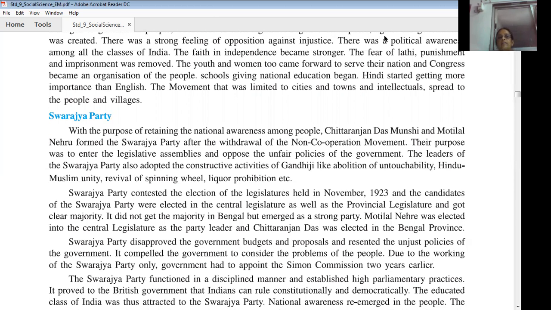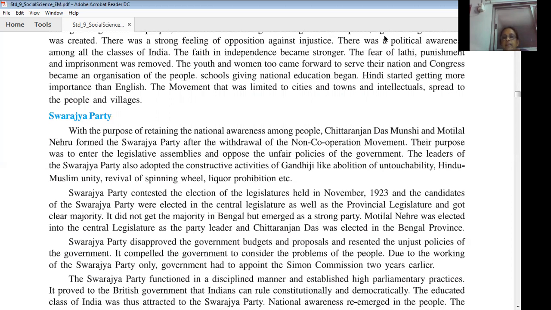So who established the Swarajya Party? Chittaranjan Das and Motilal Nehru. Why did they start it? In order to retain national awareness among the people. When was it established? After the withdrawal of the non-cooperation movement. What was their purpose? To enter the legislative assemblies and oppose the unfair policies of the government. And they decided to continue the positive aspects of Gandhiji's non-cooperation movement, like abolition of untouchability, Hindu-Muslim unity, revival of the spinning wheel, liquor prohibition, etc.